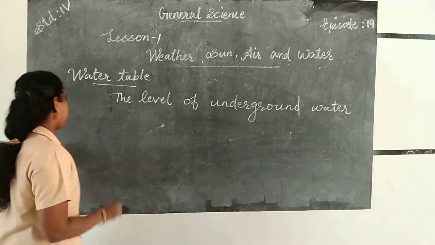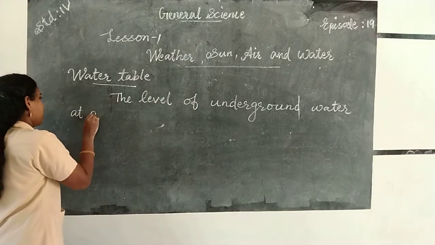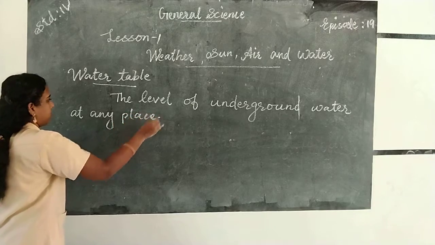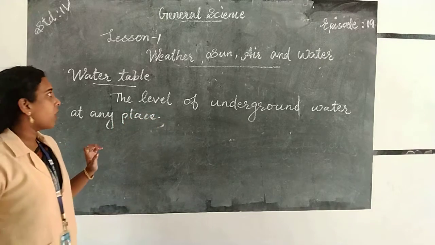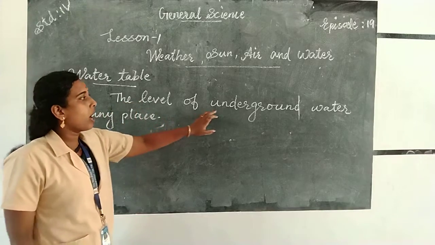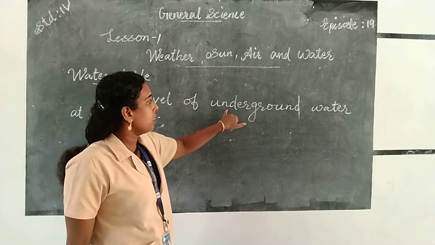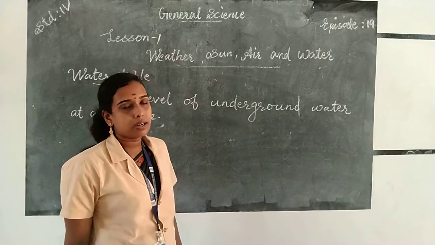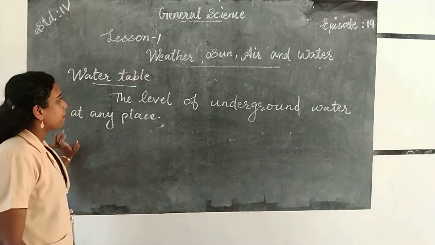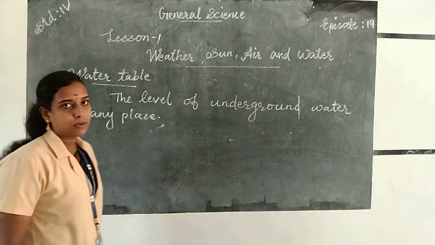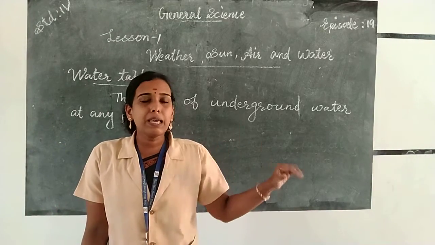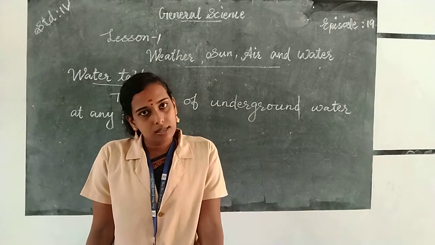U-N-D-E-R-G-R-O-U-N-D, underground water at any place is known as water table. So what do you mean by water table? It's the level of underground water at any place.